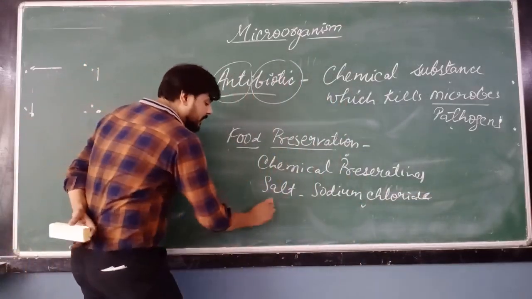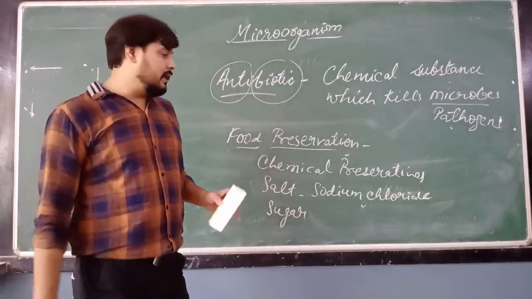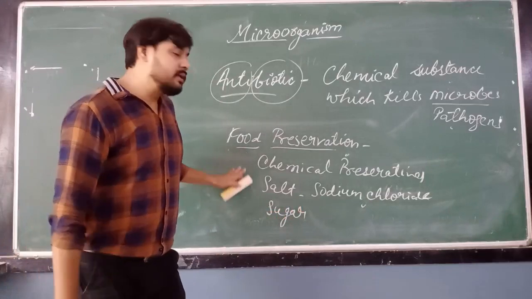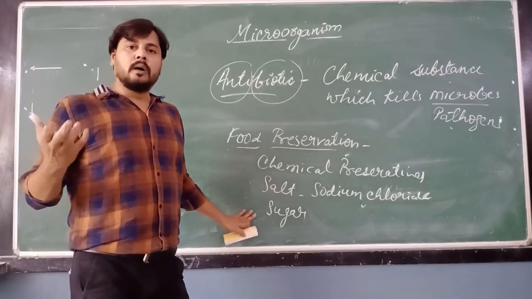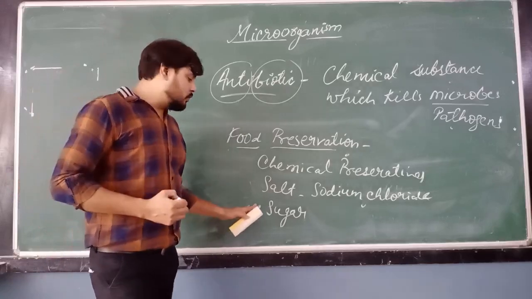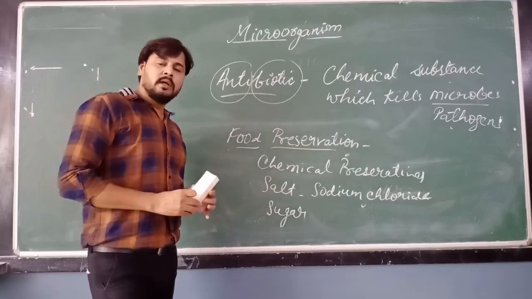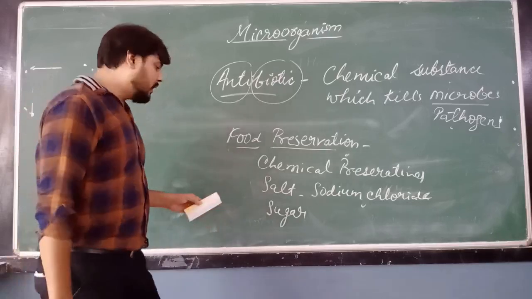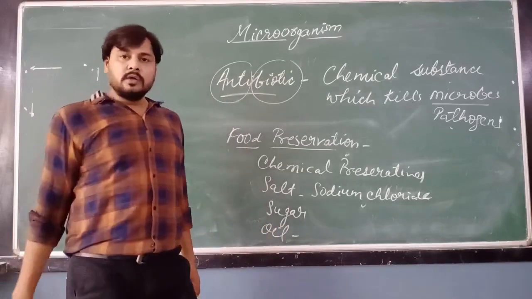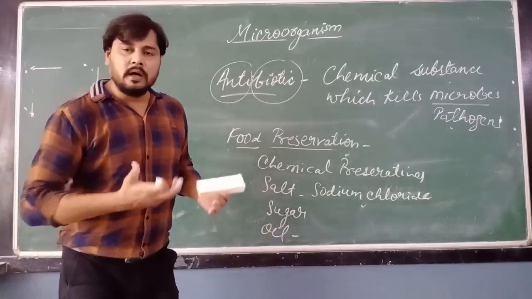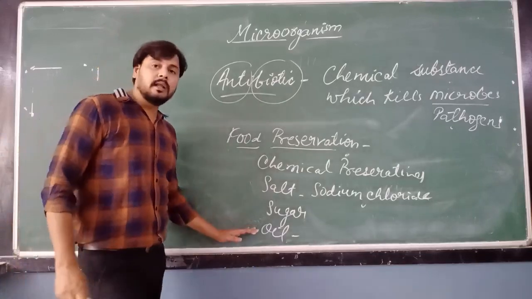What do we do with salt? We can keep things in salt. We can keep fish in salt so that it can be safe. We can preserve food by salt, and by sugar. You must have seen the beverages that we keep at home. What do we do there? We use more sugar. We just mix the sugar in more amount, so it will be safe for a long time. After that, oil. You might have seen oil used. You have seen that your grandmother or your mummy makes pickles, and they keep them in good oil.